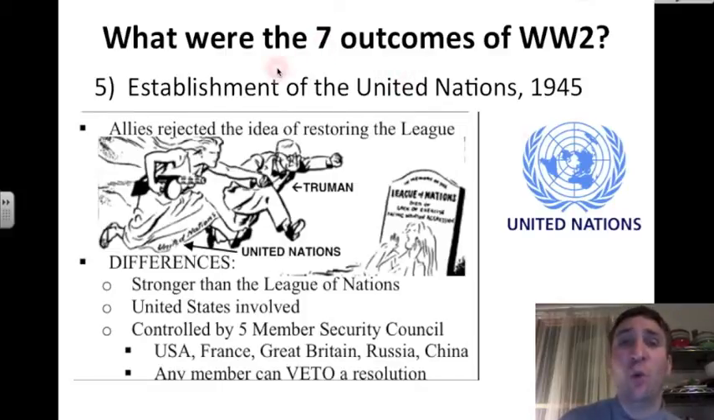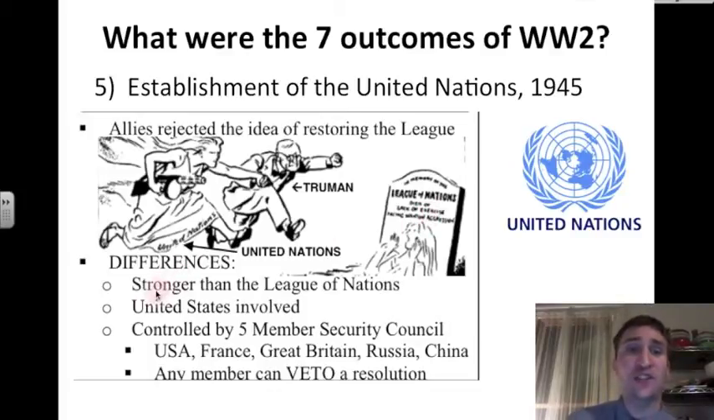Another outcome of World War II was the establishment of the United Nations in 1945. Here's their logo. The Allies rejected the idea of restoring the League of Nations. Remember, the League of Nations failed. Here's a gravestone that shows that failure. But what's the difference then between the League of Nations and the United Nations?